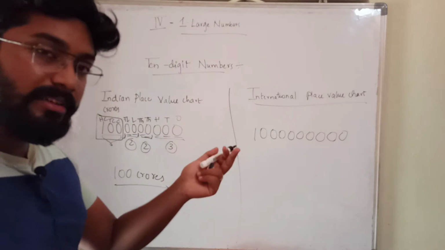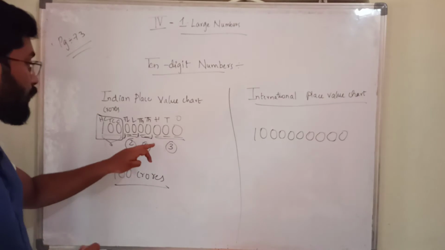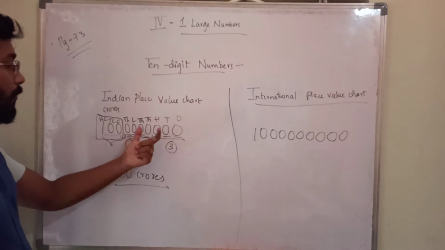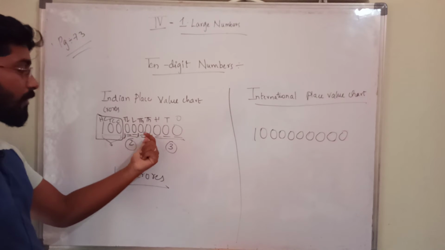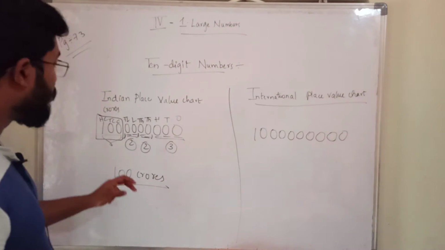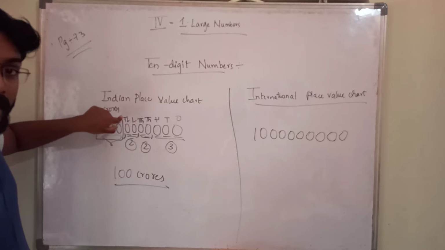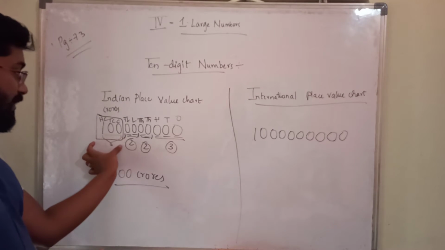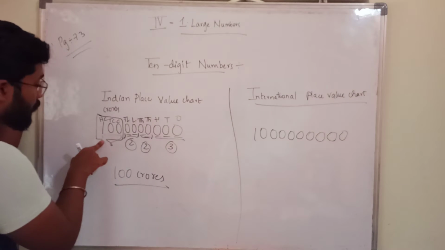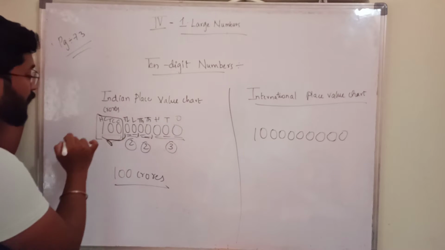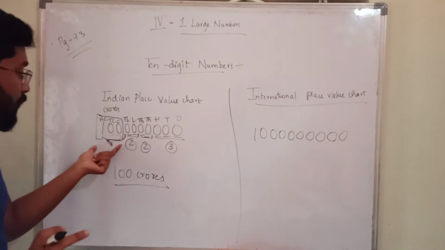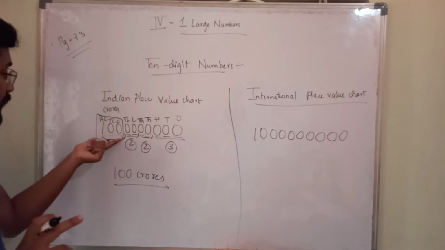In the previous class we discussed putting a comma after the first 3 digits in the Indian place value chart, then next 2 digits, next 2 digits. That is applicable only up to 10 lakhs. After that you have a change. You have 3 digits left, but you should not put a comma here; that is wrong. Observe very carefully. Up to 10 lakhs, what I said previously is correct, but here in crores it is not correct. From here the change starts.